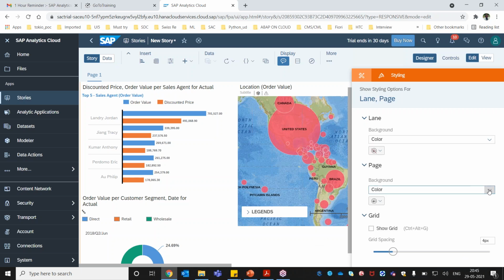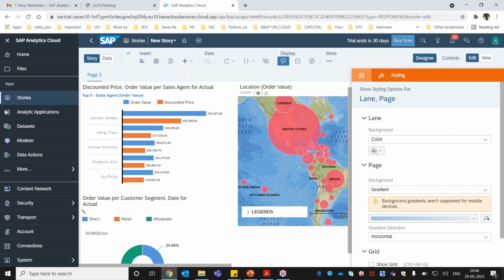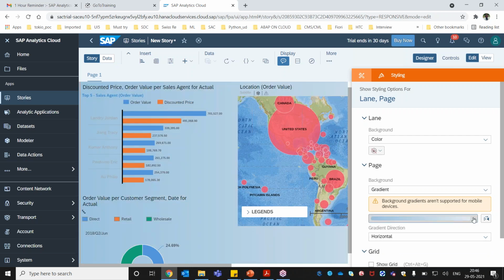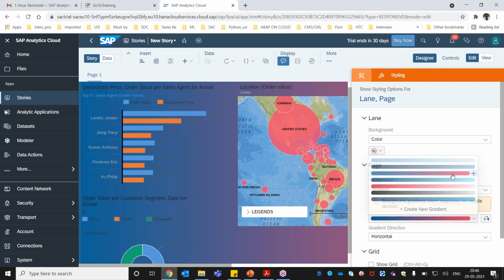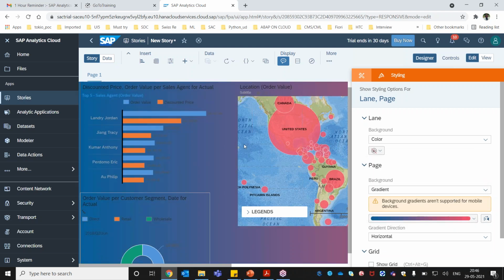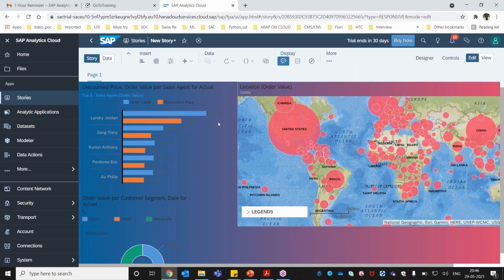Now I want the page to look different. We have background options like solid colors and gradient, and we can upload an image from our local system. Let's select the gradient here, and again we have different options which we can select to make our dashboard. And if you want to change the data colors for the entire page, for example everything is black so we are not able to see it nicely, you can always change all those settings here.